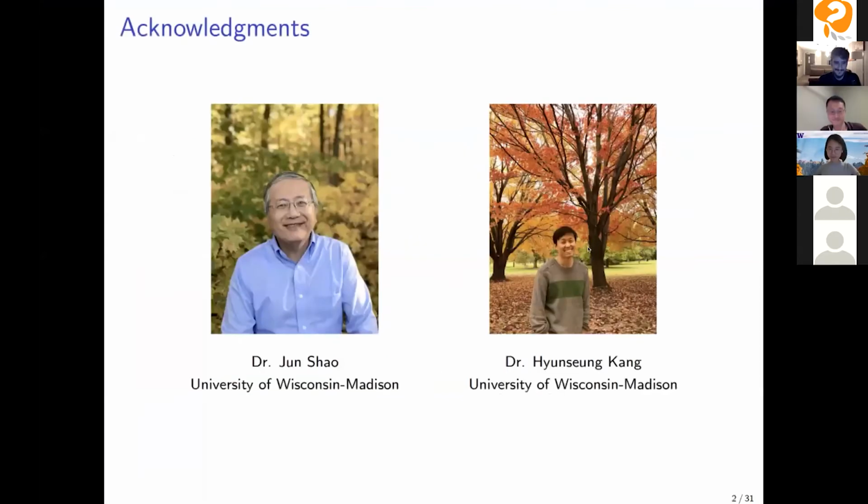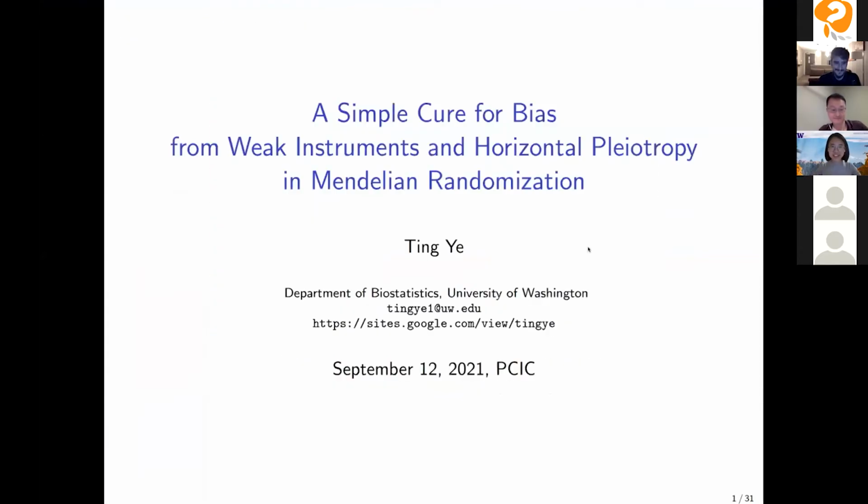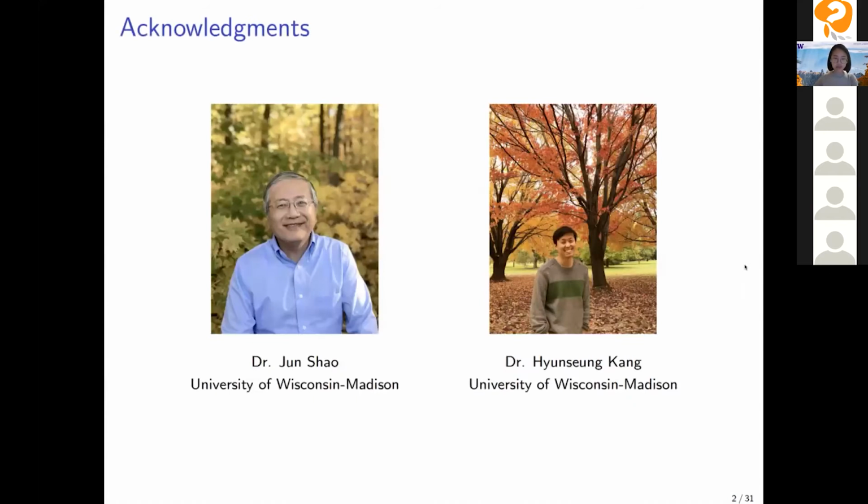Thank you so much, Peng, for the nice introduction, and thank you for inviting me to talk here. Today, I'll speak about a simple cure for bias from weak instruments and horizontal pleiotropy in Mendelian randomization. It's a great pleasure to talk about this because I think it's a very beautiful solution for tricky biases. This is joint work with Dr. Junsha and Dr. Han-Sang Kang from University of Wisconsin Medicine.